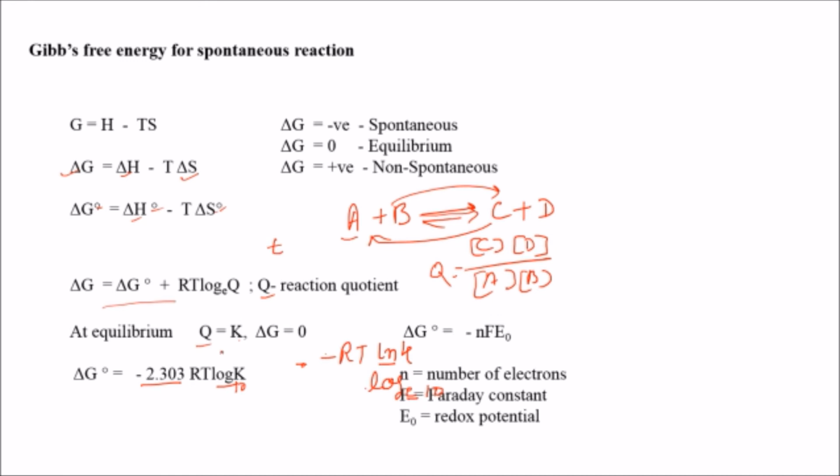Another formula for the Gibbs free energy, in terms of Faraday's constant and redox potential, is del G equals minus n F E naught, where E naught is the redox potential. In June 2017 there was also a question from this equation. I have already explained it, so I am not repeating it here. If you want to see it, I have put that portion in my channel under the section of CSIR NET questions explanations. You can get the link from there.